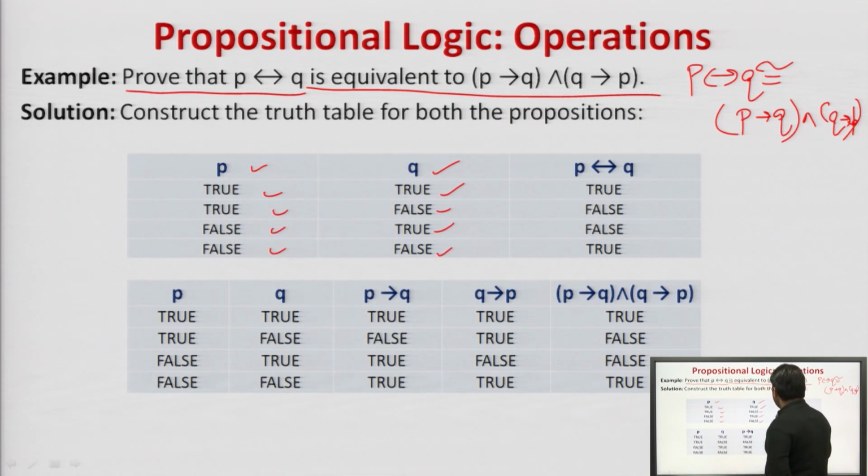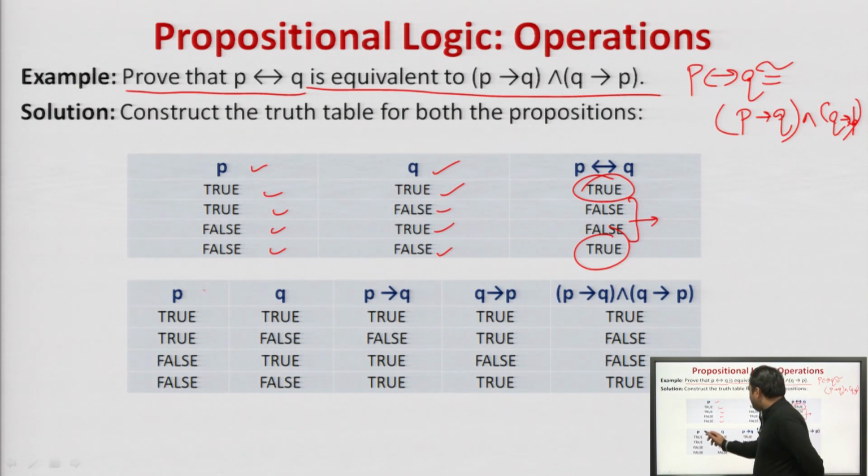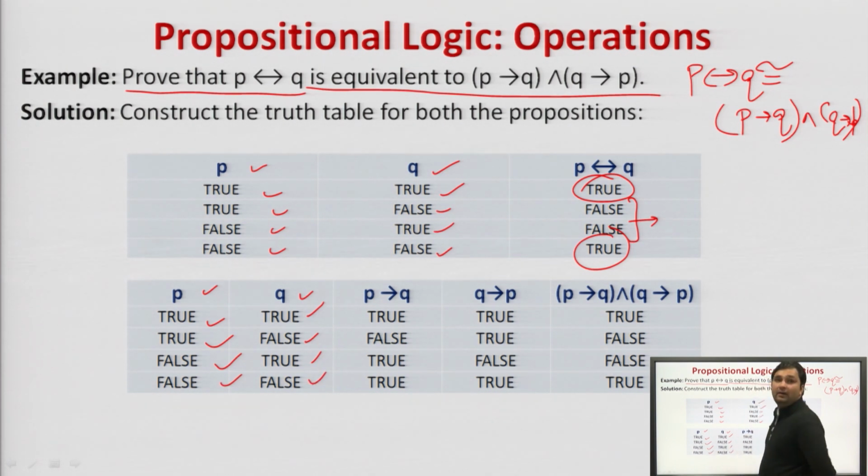Agreed. Now, the biconditional will be true for the first row and true for the last row, the rest will be false. This is what we are already aware of. Next, P is true and Q is true, true true, true false, false true, false false. Now, P implies Q will be: true, false, true, true. Q implies P: true, true, false, true.